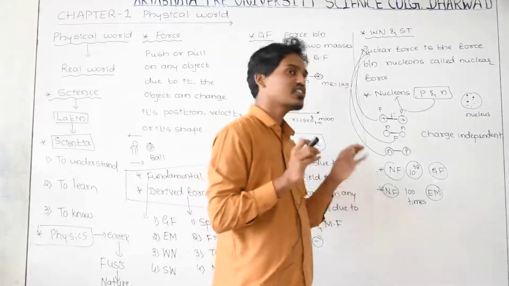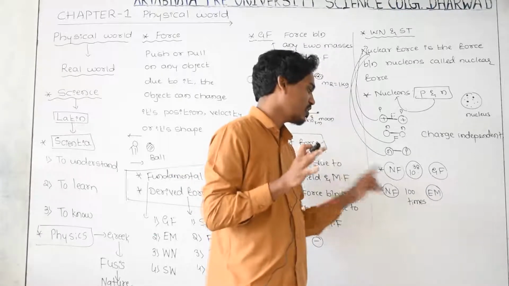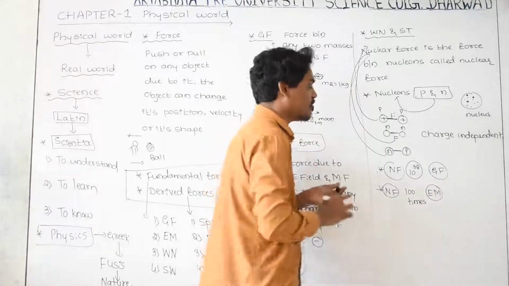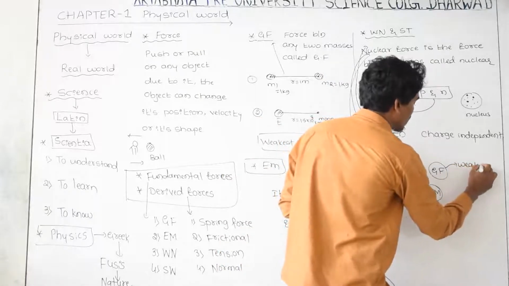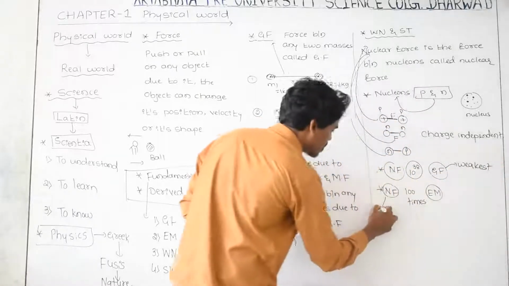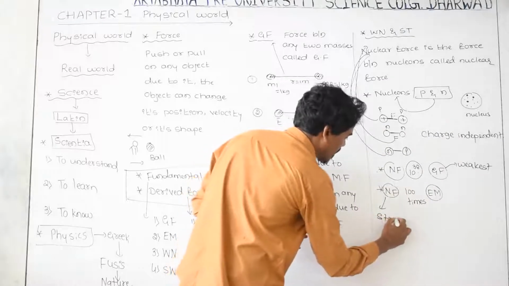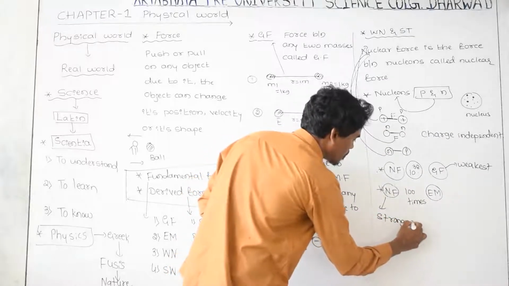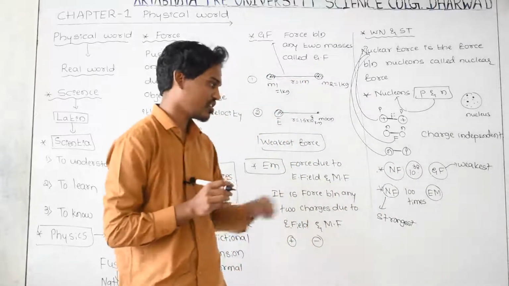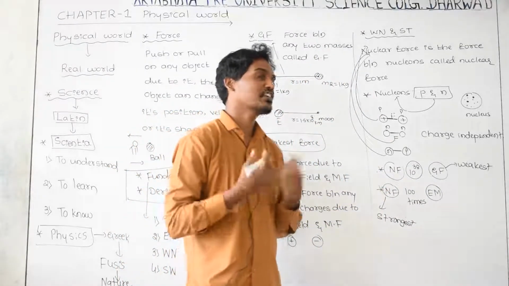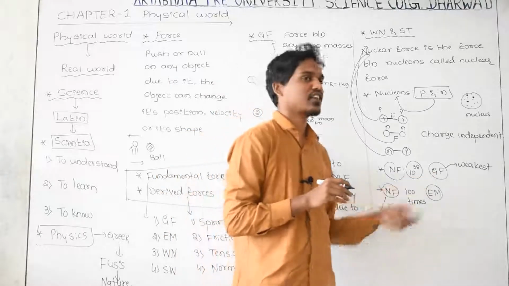Getting it? In this nature, which force is stronger? Nuclear force is stronger. Which force is the weakest? Gravitational force is the weakest, and the very strong force is called the nuclear force. Here is a question for you. Mention which force in nature is the strongest. Your answer is nuclear force. And what is the weakest force in nature? That is the gravitational force.